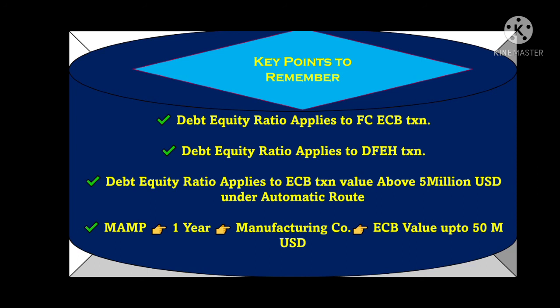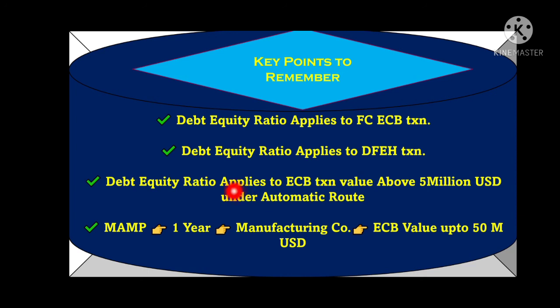Also, the last point under the debt equity ratio is that it only applies to transactions which fall under the automatic route. It will not apply to transactions which fall in the approval route.